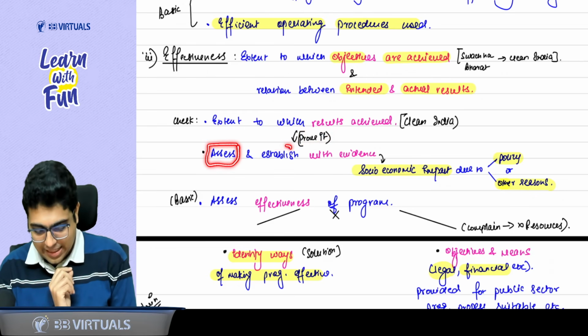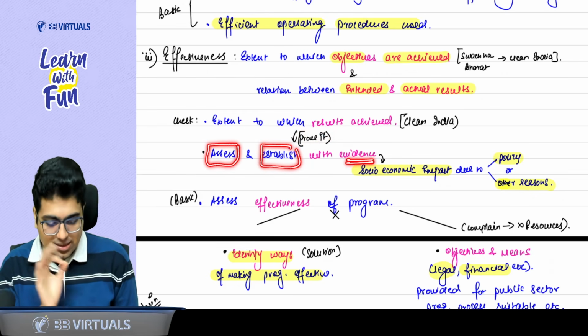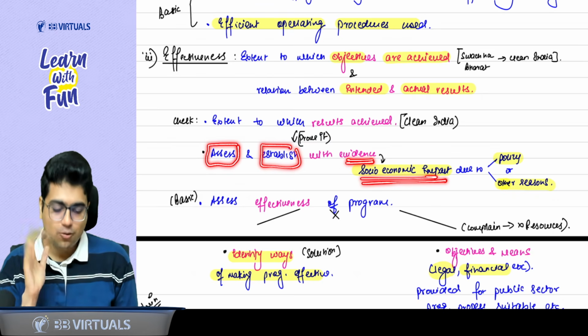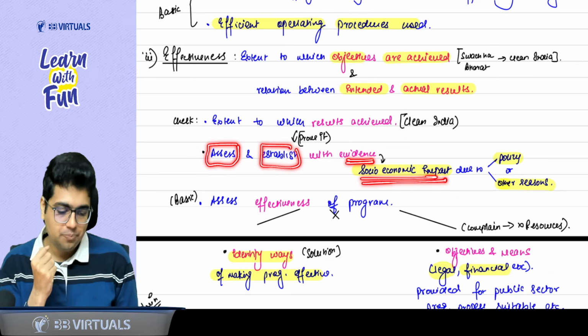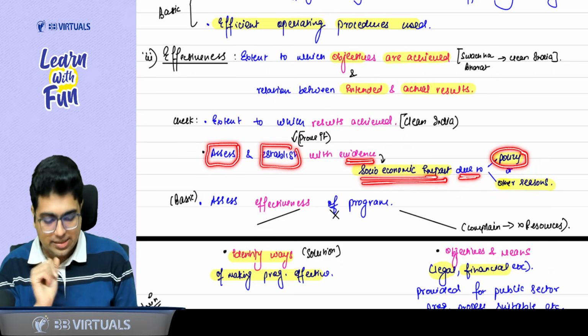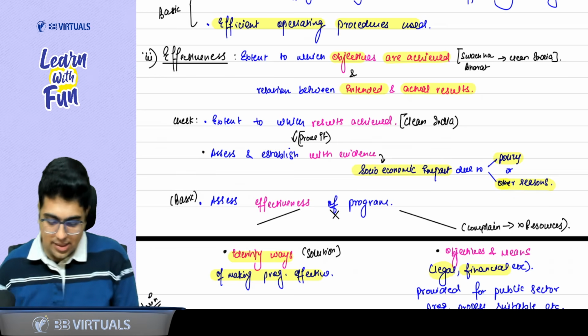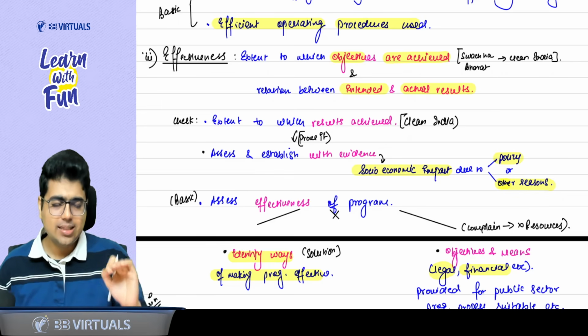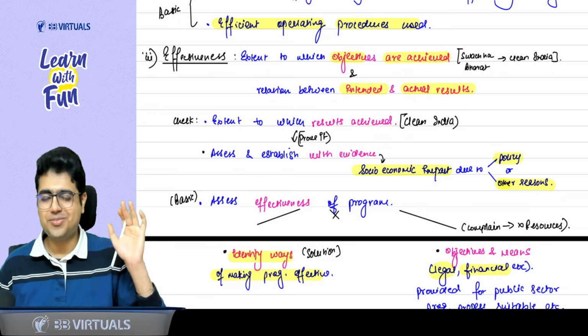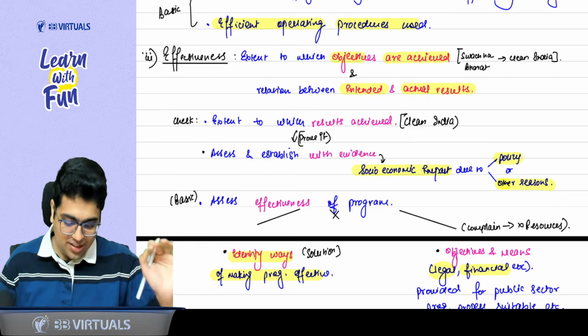So assess and establish with evidence the socio-economic impact. What is the socio-economic impact? Clean India. Whether it is due to policy or any other reasons. And lastly, just remember the basic point, assess the effectiveness of program.